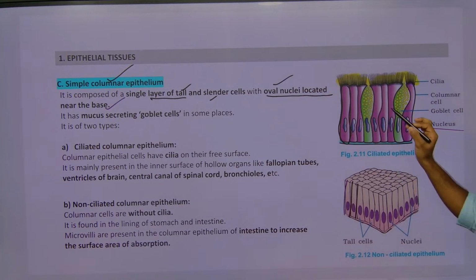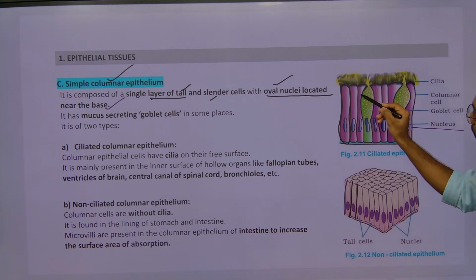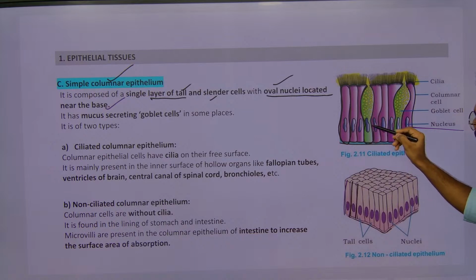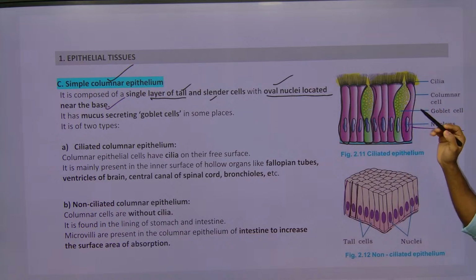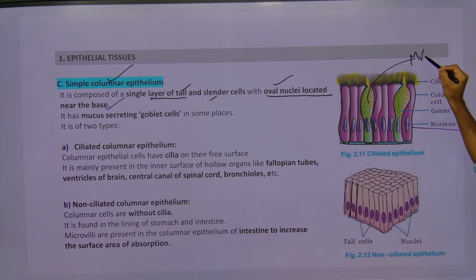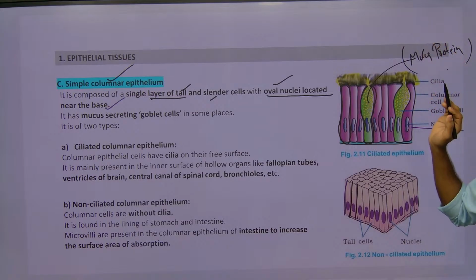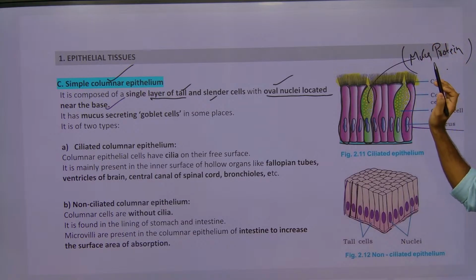If you see, in between there is one kind of cell which is called the goblet cell, which is secreting mucus protein. What is the protein?